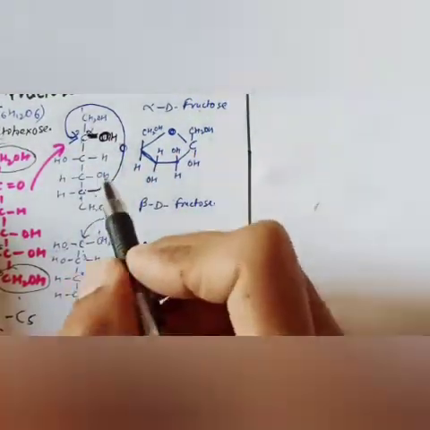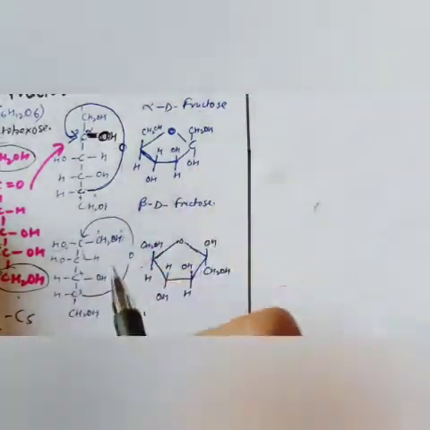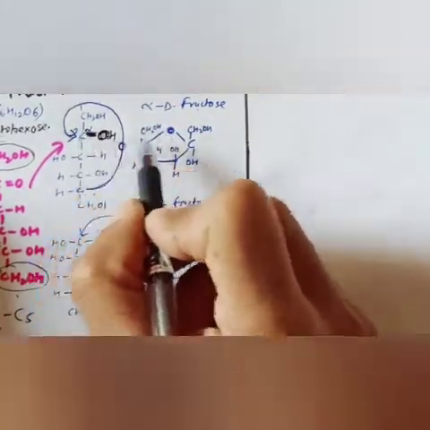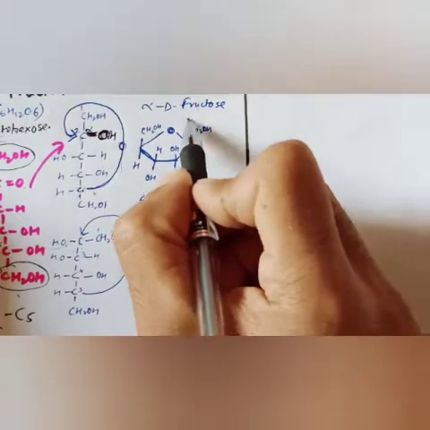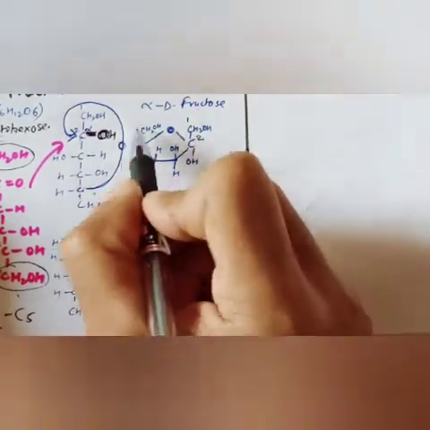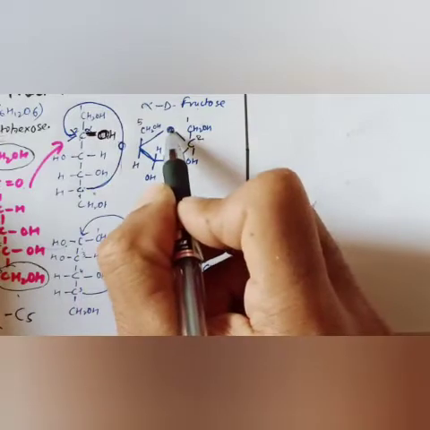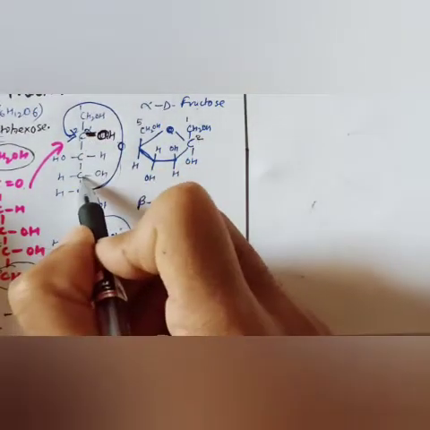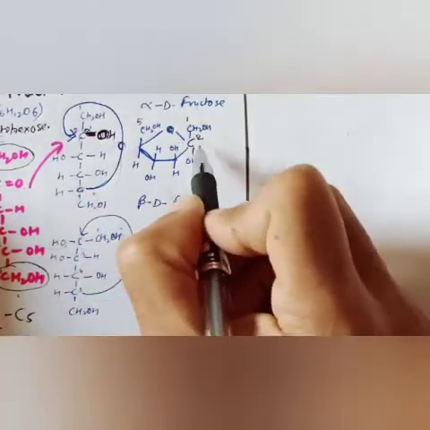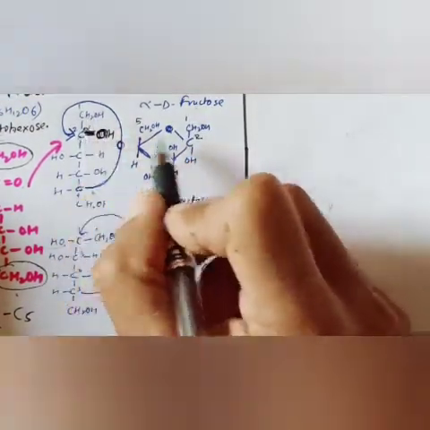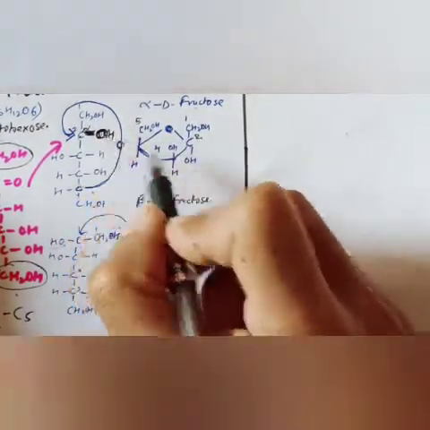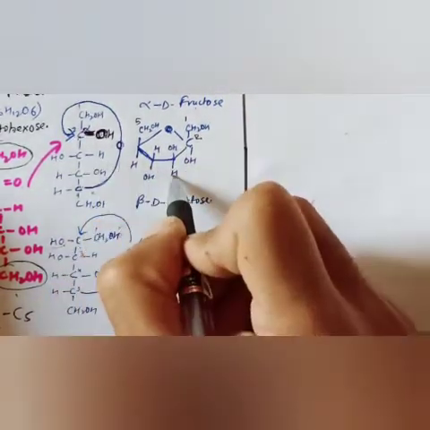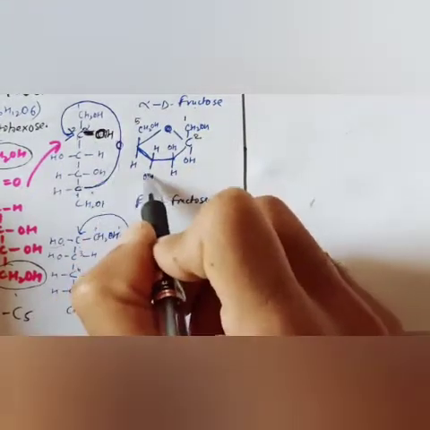Now, the rest is the same. In the cyclic structure, between the second carbon and the fifth carbon there is O, oxygen. So first is CH2OH, second is C, and if it is on the right-hand side, we will write down; if it is on the left-hand side, we will write up.